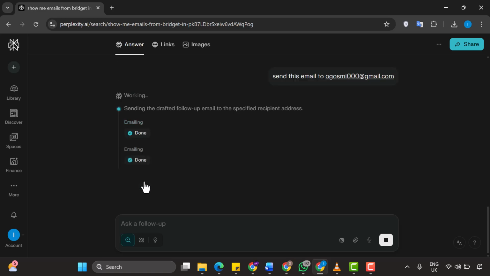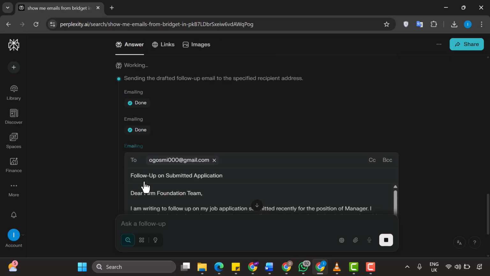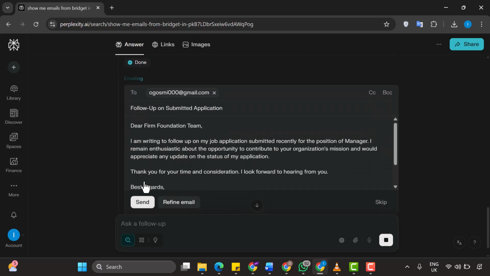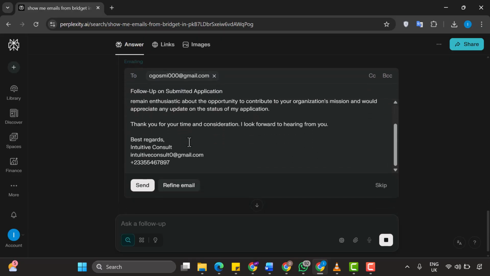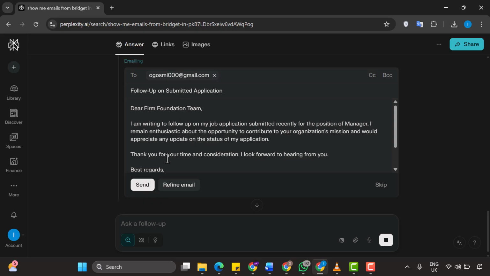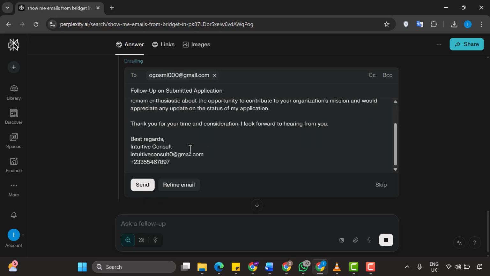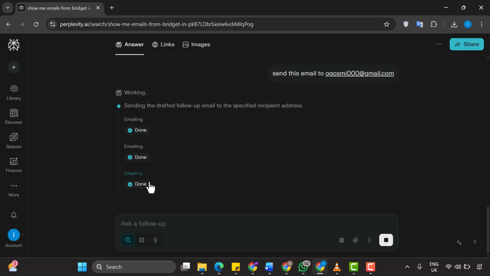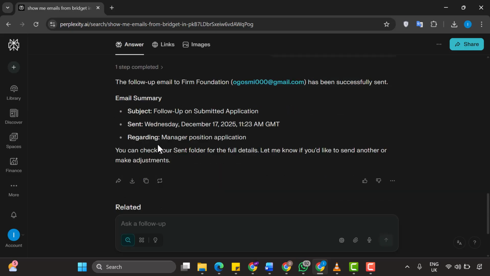Perfect. Now Perplexity is showing me exactly what it's going to send, the complete email with all the details filled in. This is a really important safety feature because you can review everything before it actually goes out. You can refine the wording right here in this window if you want to make any changes. Otherwise, if you're happy with it, just click Send. Excellent. I can see the confirmation, email sent.